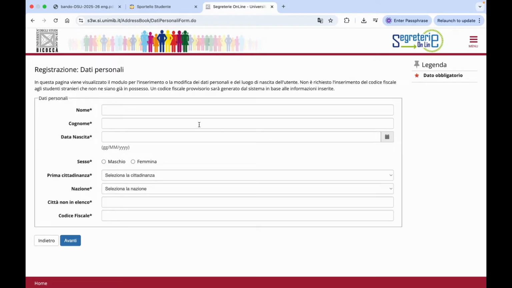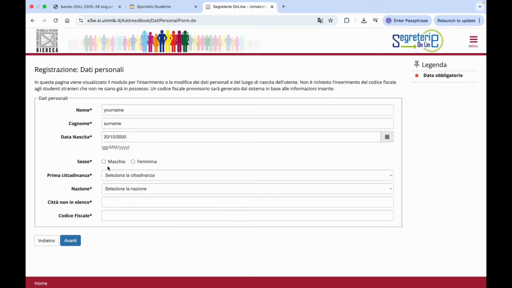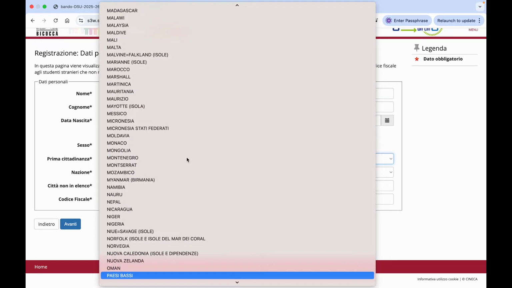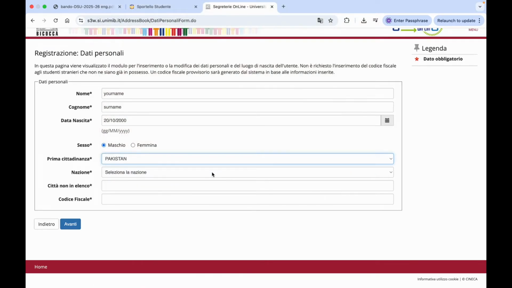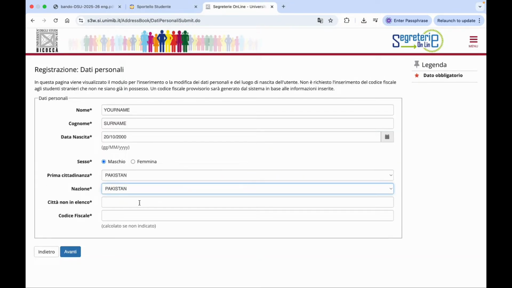and here you need to write your name, surname. So let's say your name, then your surname, your date of birth. So let's say 20 January 2006. Then you need to choose your gender, masculine for male and feminine for female. Then your first nationality. So let's say for example we continue with Pakistan as demonstration. Then your nation, country, so it's also Pakistan. Then you need to write the city where you were born. So let's say your city ISB and your codice fiscale.